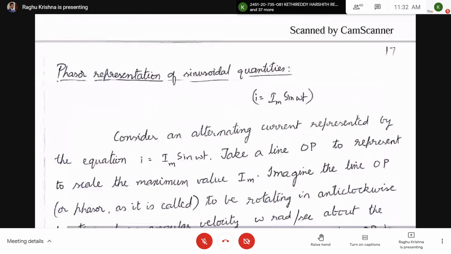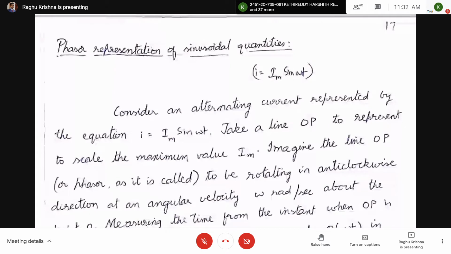So next, this is very important: phasor representation of sinusoidal quantities. So phasor, this is a new word for you. You have studied about scalar and vector, but this is a phasor. Phasor means it will be rotating. It will have magnitude and direction, and apart from that, it will be rotating. So there is a difference between vector and phasor.